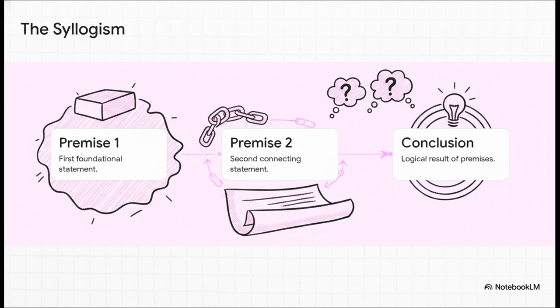You can think of it as the core building block of literally any argument. It is remarkably simple. It goes like this. Step 1, premise 1. Step 2, premise 2. Step 3, the conclusion. The classic textbook example is premise 1, all men are mortal. Premise 2, Socrates is a man. Conclusion, therefore Socrates is mortal.